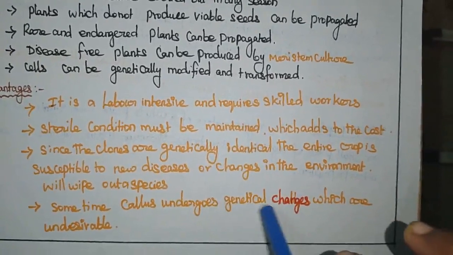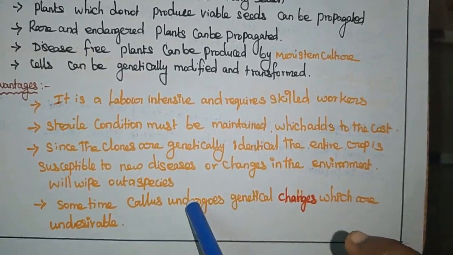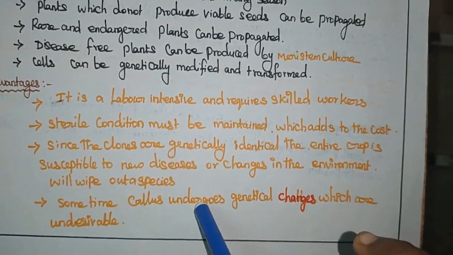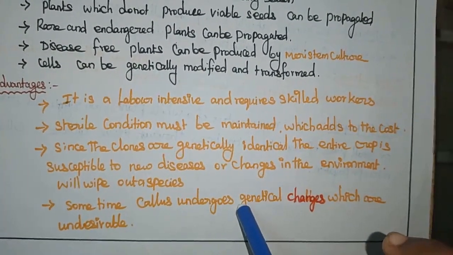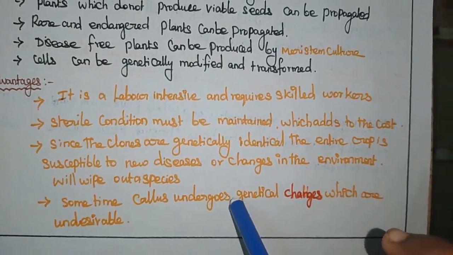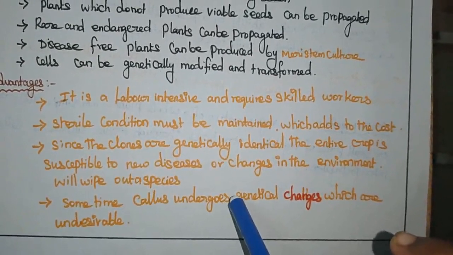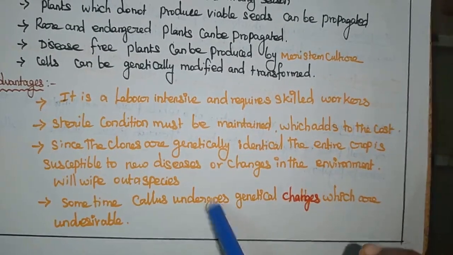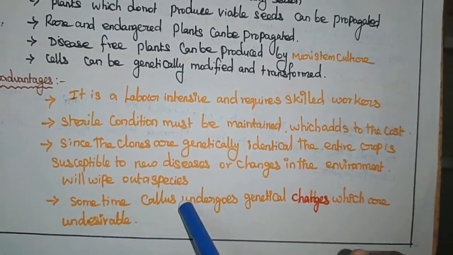Sometimes callus undergoes genetic changes which are undesirable. What is meant by callus? When we grow a single cell or a tissue in the artificial medium very fast, a mass of undifferentiated cells, a group of cells, will develop in the test tube or conical flask. That is called callus.